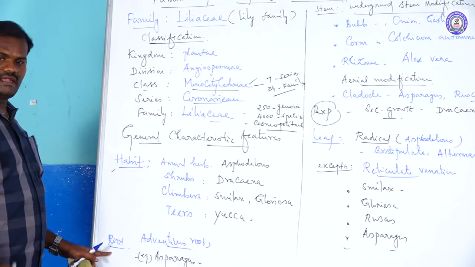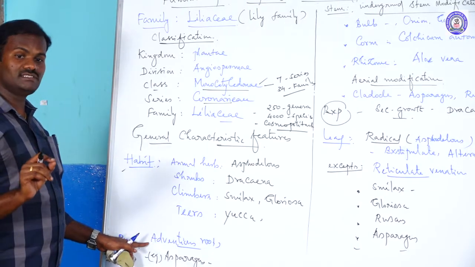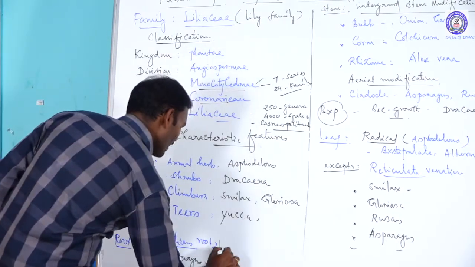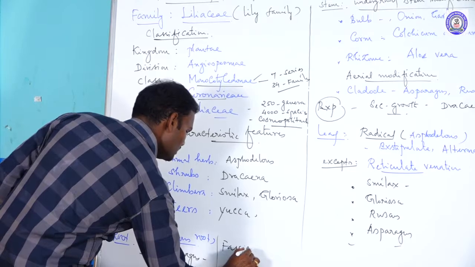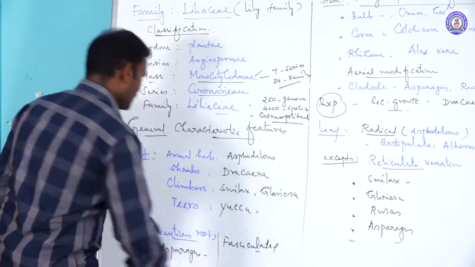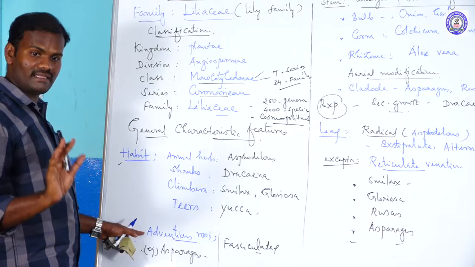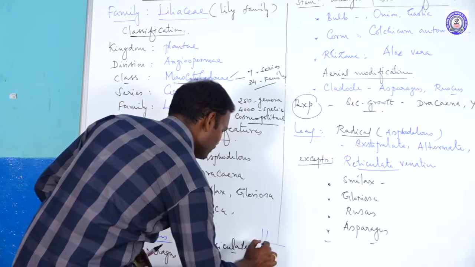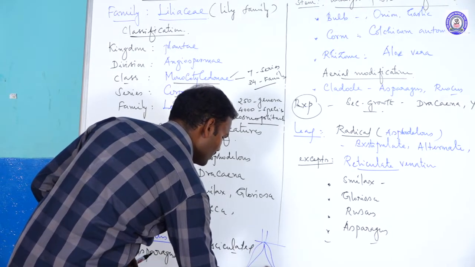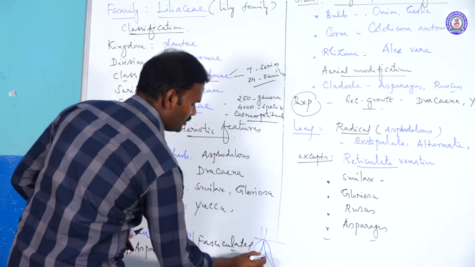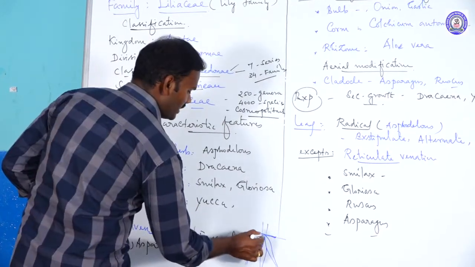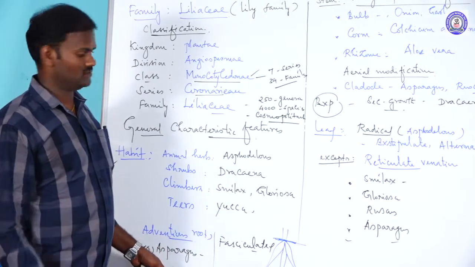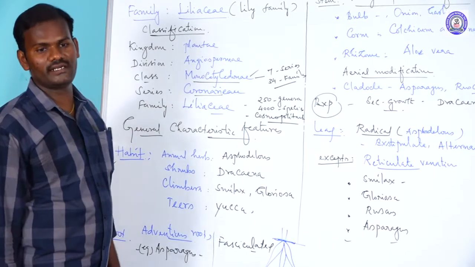If you take the root system, it is a monocot. What is the type of root system? Adventitious root system is present. For example, in asparagus, what is the type of root system? Fasciculated root. Roots that develop from any part of the plant body other than the radicle are called adventitious roots. The roots develop from the base of the stem. They are irregular in shape and become thick and swollen due to the storage of food material. So these are called adventitious root systems. Example, asparagus. Such a root is called a fasciculated root.